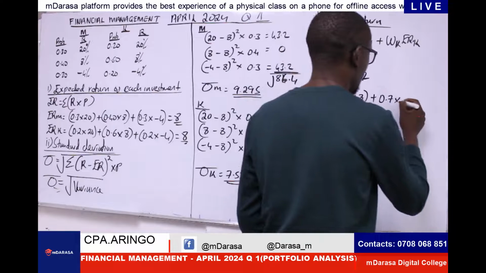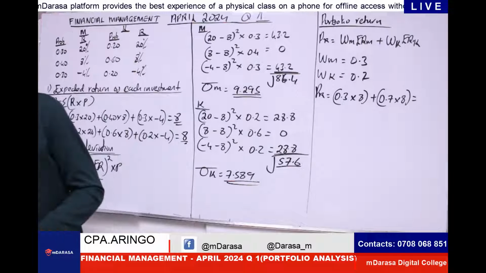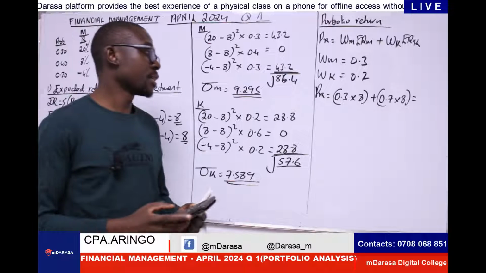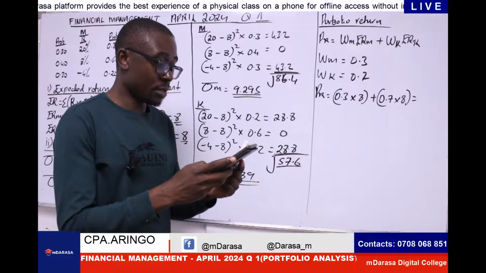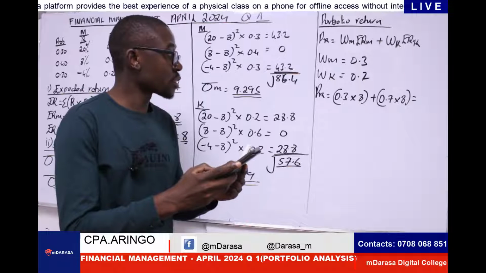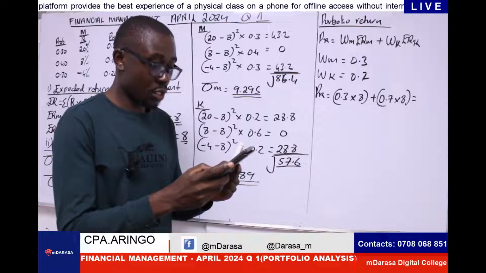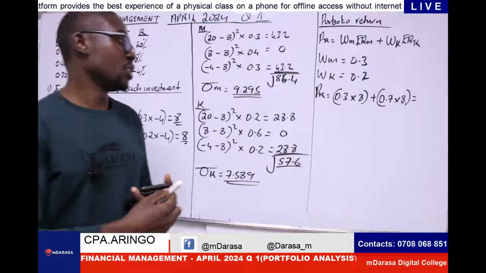So times 8 here. My good students, what are we going to get as our portfolio return? We have 0.3 times 8, and we are going to add 0.7 times 8. So this should give us 8 on average, right?